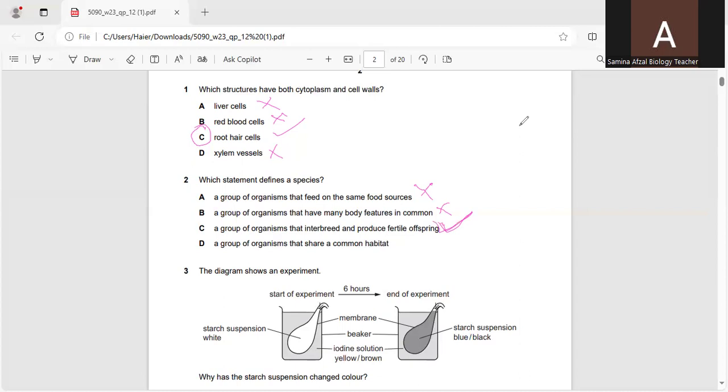A group of organisms that share a common habitat, no, they cannot be a species just because they are sharing the same habitat. It means C is the correct option in both of these cases, question number 1 and question number 2. So next I would like to move towards question number 3.